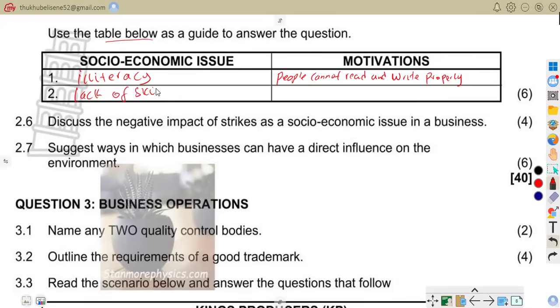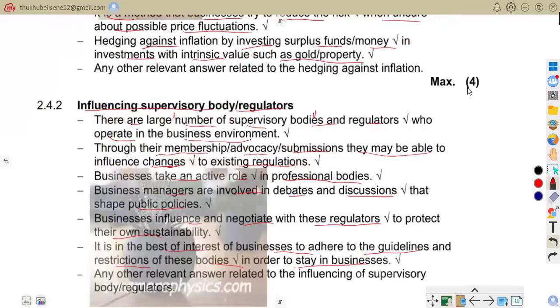Lack of skills. People do not have the required training or abilities. So that is that. We can go to our answers and then we also look for them.